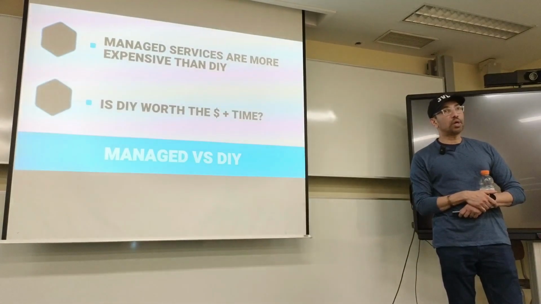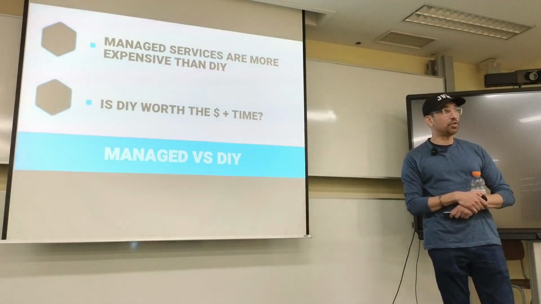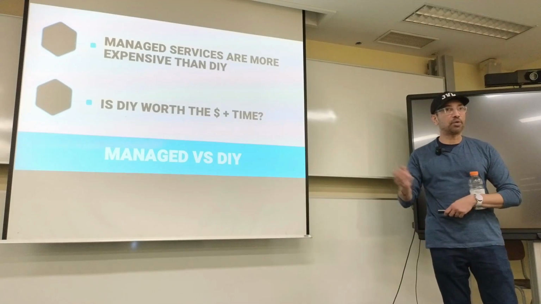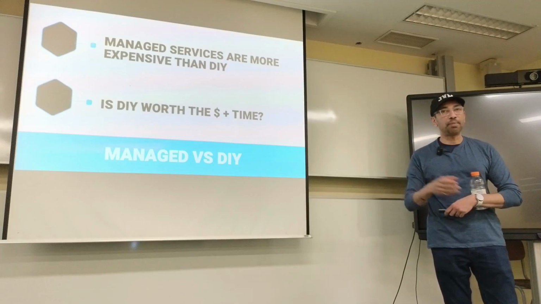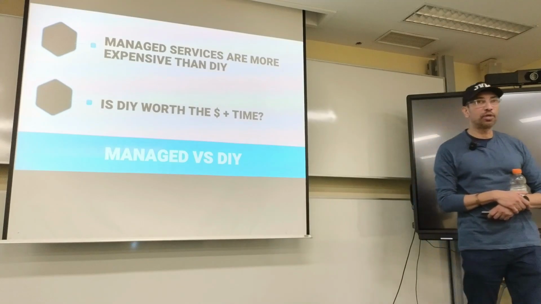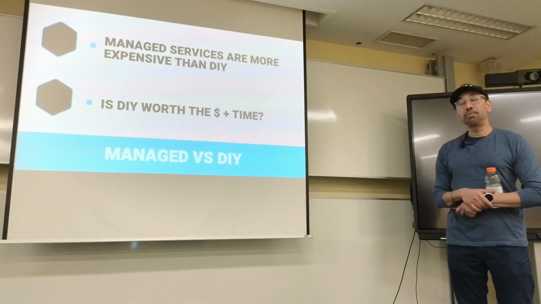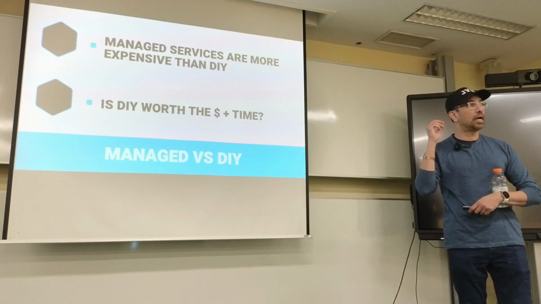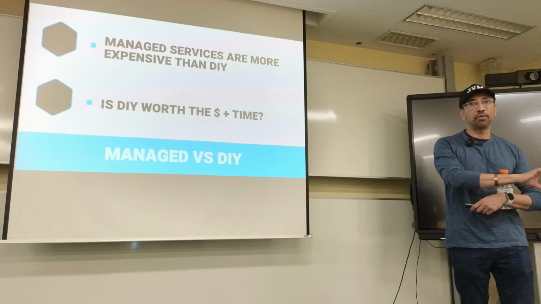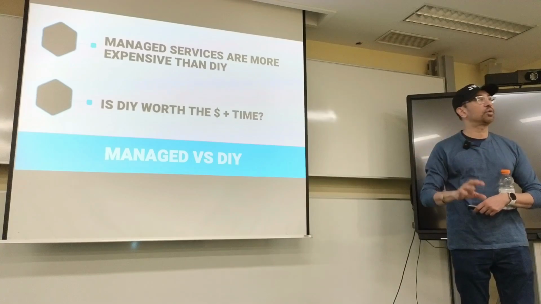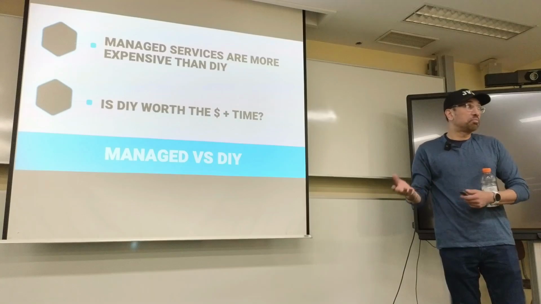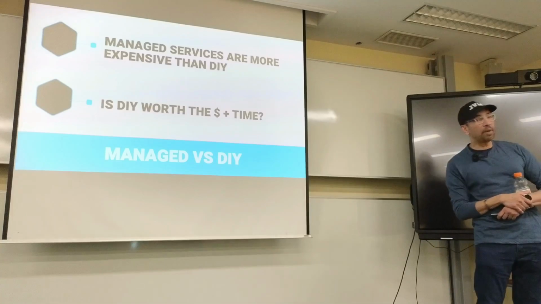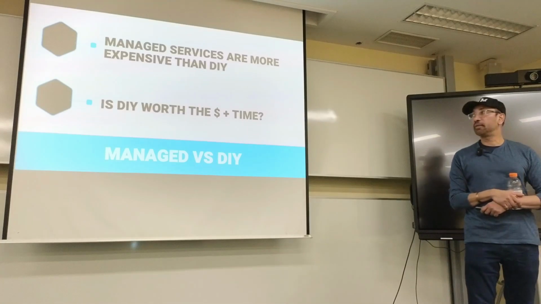So the question you have to ask yourself as a senior developer or an architect is, depending on how big my Kafka deployment is, and I'm just using Kafka as an example, it could be Apache Beam or any of the other big data platforms, Cassandra, et cetera: is it cheaper for us to not use those managed services and manage our own Kafka or Cassandra or whatever instance? I don't know the answer to that question. How much does a software developer cost? How many of those people do you need? How big is your deployment? All those kinds of things play into that.